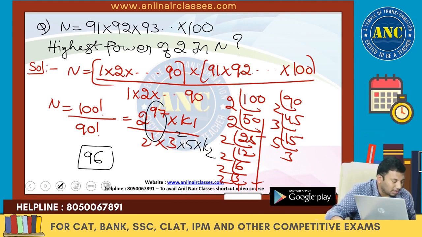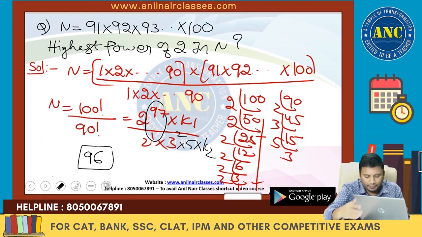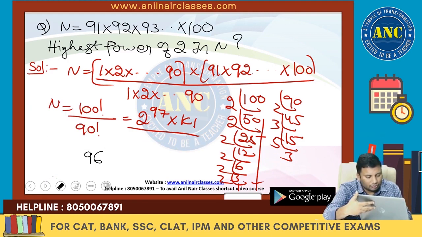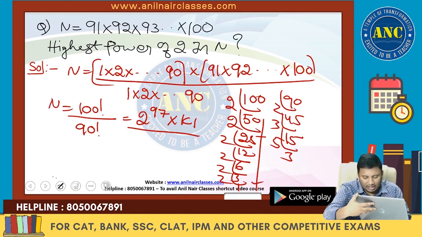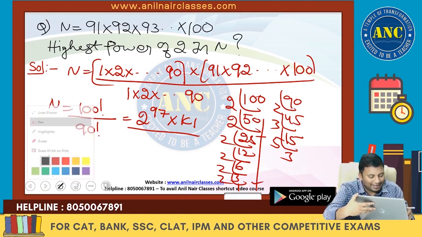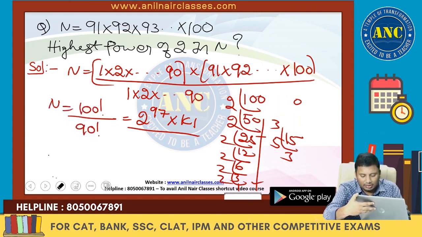How did you get 11 for this question, Sri Shailam? 1 into 2 into 3. Sorry, sir, 90. One minute. I made a mistake. What am I doing? I am doing the factorization of 90.